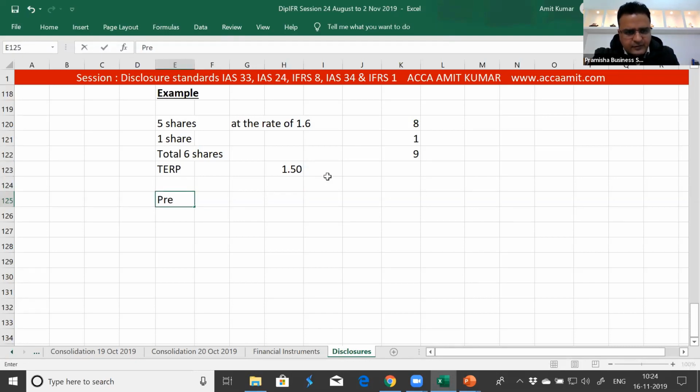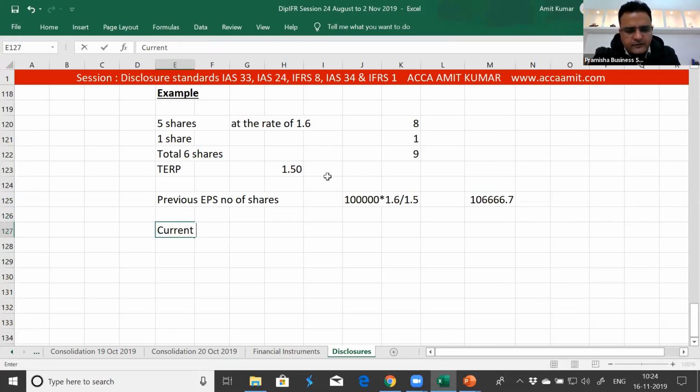The previous year EPS, number of shares to be used in EPS calculation: 100,000 multiplied with the fair value of the share, that is 1.60, divided by 1.5, gives the number of shares to be used in EPS calculation for the previous year. That is 100,000 into 1.6 divided by 1.5.